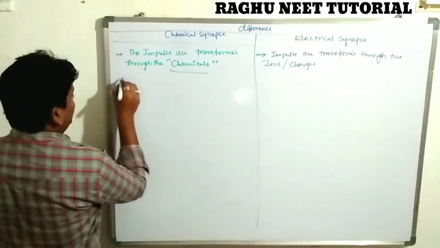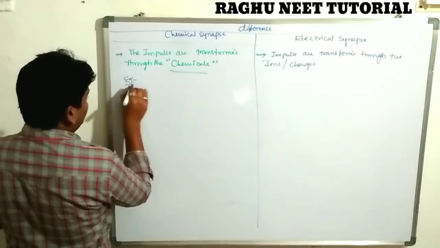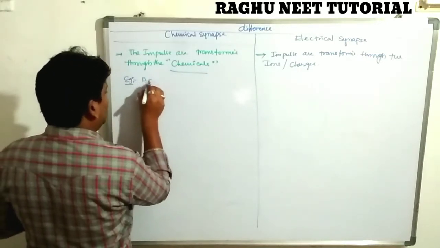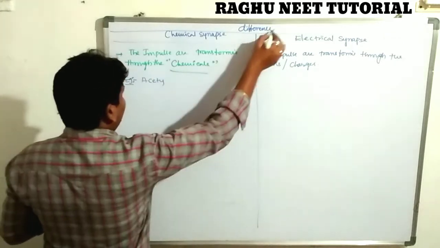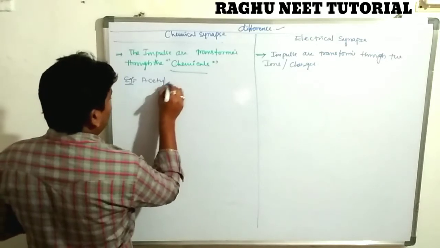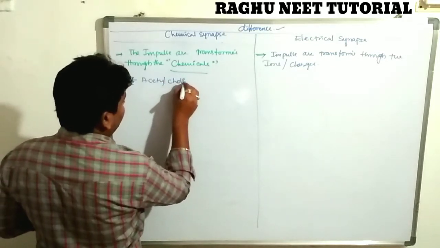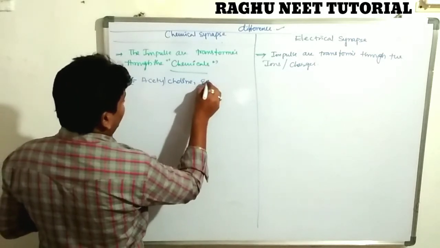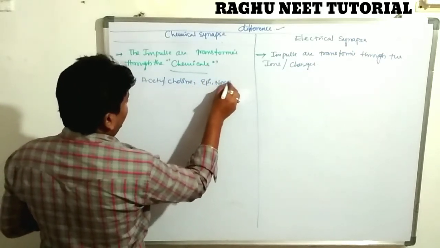Which types of chemicals are there? We are discussing the difference between the chemical and electrical synapse. First one, acetylcholine. Second one is epinephrine and norepinephrine.